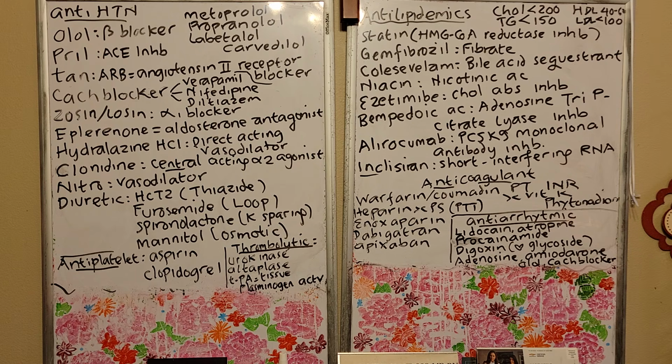Digoxin is the antiarrhythmic that we use for atrial fibrillation, atrial flutter, and congestive heart failure. But don't forget, digoxin has a negative chronotropic effect, just like your olols. So it makes the heart slower but stronger. We love the stronger part. That's why we give this medication to make the heart pump stronger, but be careful with the slower rate, bradycardia. That's the reason why with digoxin and the olols, you have to always listen to the apical pulse. If less than 60, you have to hold it.